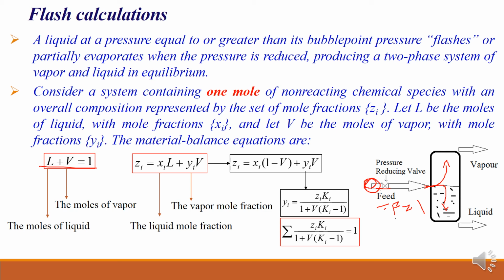And this is the component balance equation: Zi into F, because F is equal to 1, this is only Zi, equals Xi L plus Yi V. From this equation, L can be replaced as 1 minus V. If I modify this, I will get Yi equal to this simple equation, provided Xi is presented in terms of Yi by applying K values. And if I take the summation here, this simple equation is possible at the end.